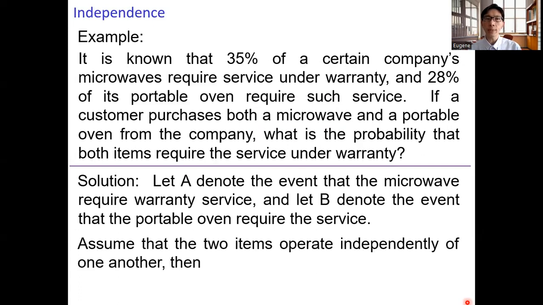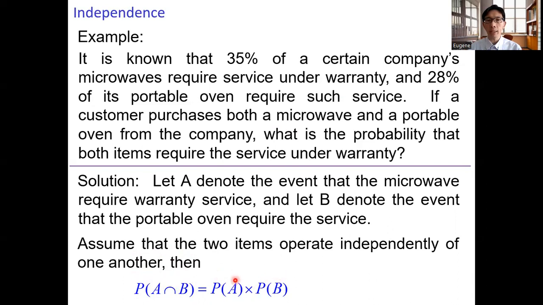We can safely assume that the two items operate independently of one another. Then we will compute the probability of A and B. This is the probability that both items require the service under warranty. The two events are independent, so this probability equals the probability of A times the probability of B.